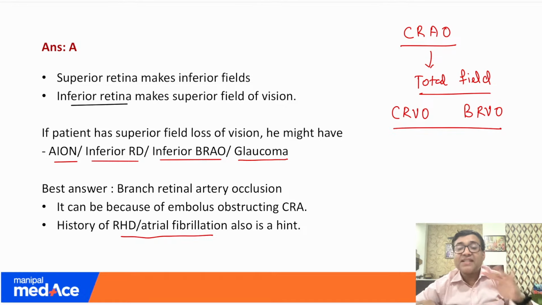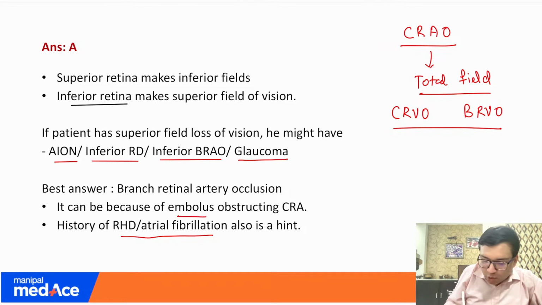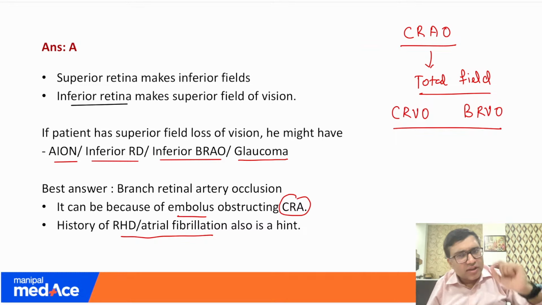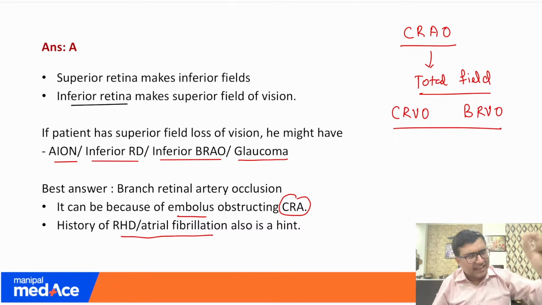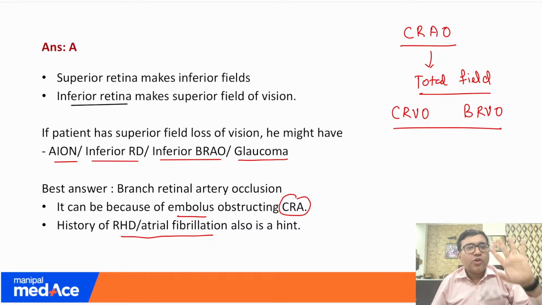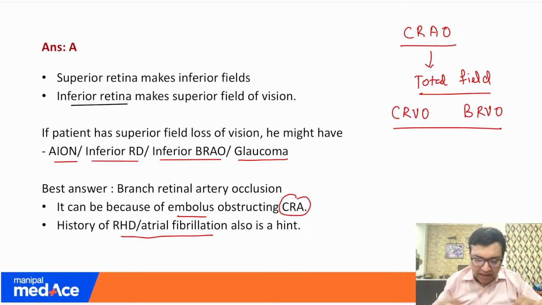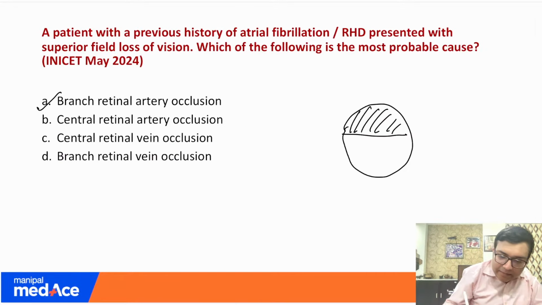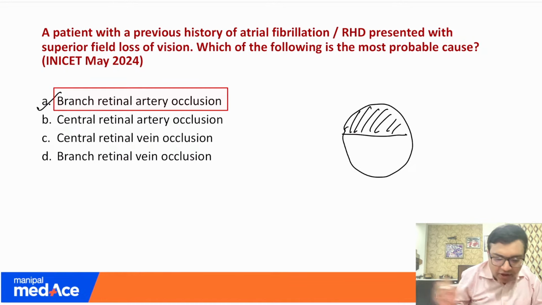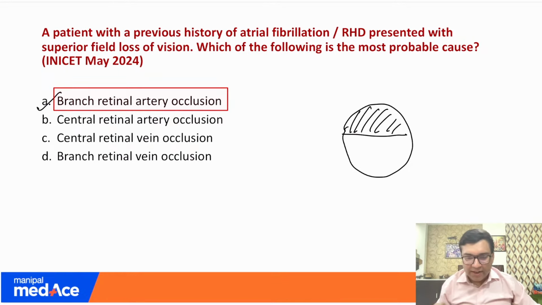So these patients are more prone to get the embolus, and this embolus basically can cause an obstruction, whether it is a central retinal artery or a branch retinal artery. Okay, so our answer here would be a branch retinal artery occlusion. Do you all get my point?